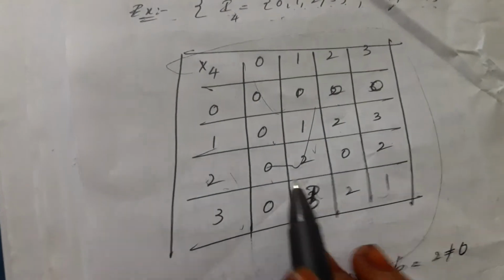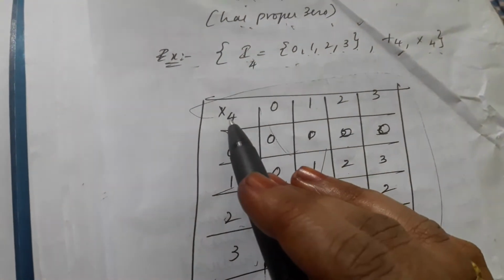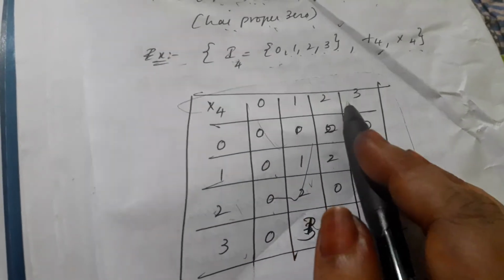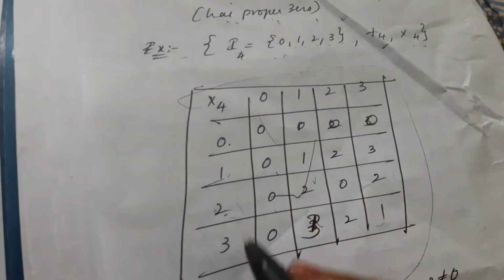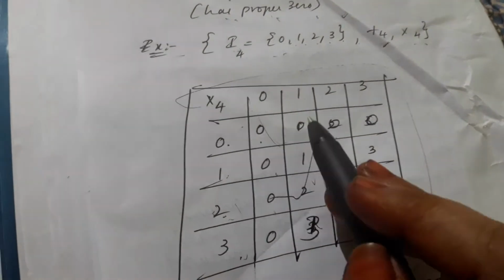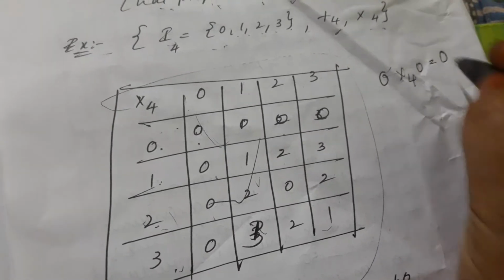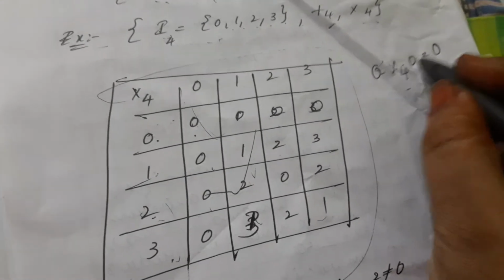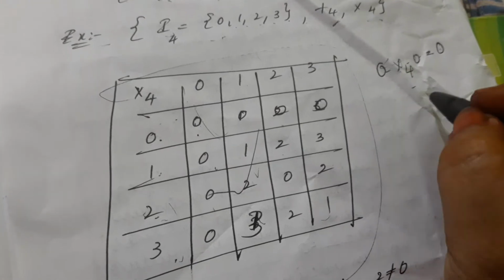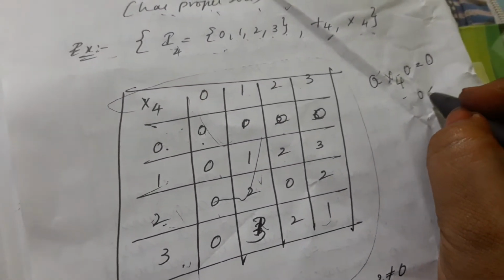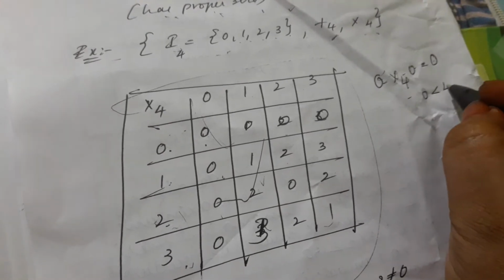Okay, now consider the composition table for multiplication modulo 4, with 0, 1, 2, 3 along the rows and columns. Here 0 into 0 is 0. 0 multiplication modulo 4 into 0 is equal to 0, because 0 is less than 4.